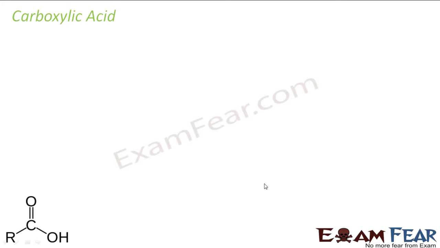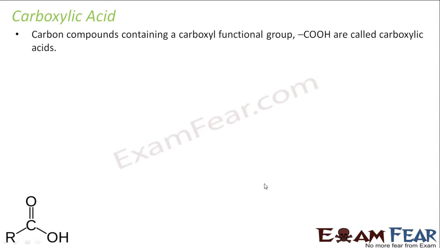So after studying aldehydes and ketones, let's start with carboxylic acids. So what are carboxylic acids? Carboxylic acids are the carbon compounds which have this carboxyl functional group, that is COOH. This is called a carboxyl functional group, COOH. This is a carboxylic acid.